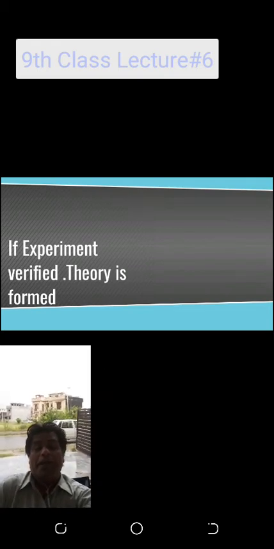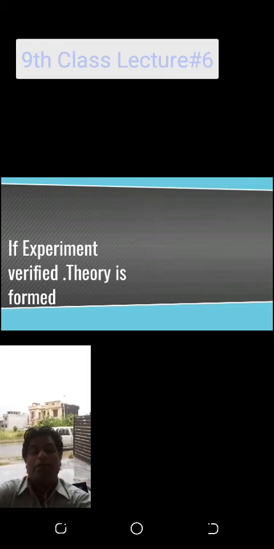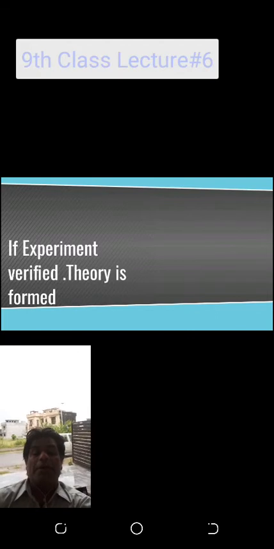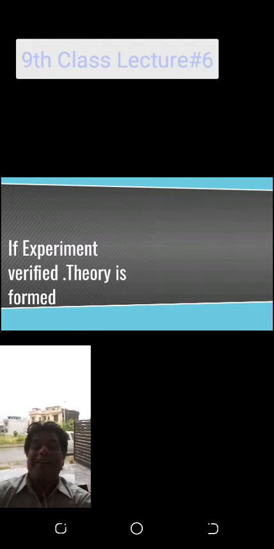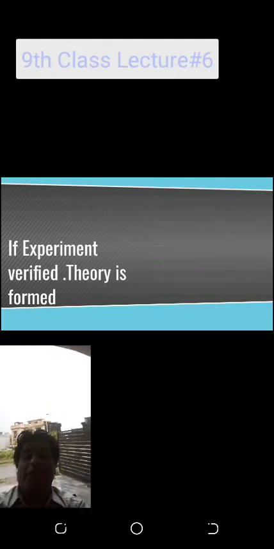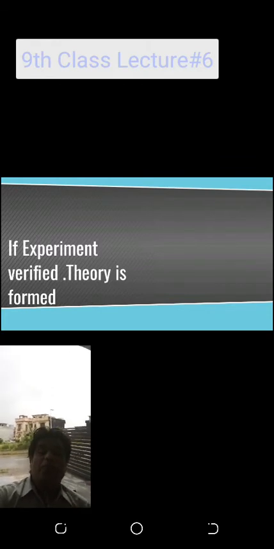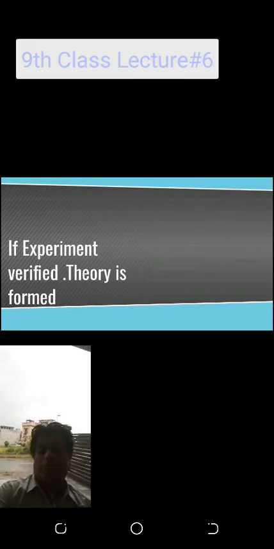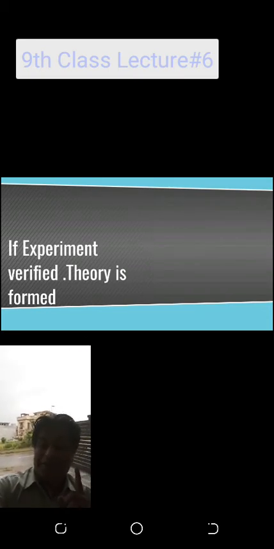It means that I was sending one student to the college gate, and he was watching whether the gate is closed or open, and he was coming back. When he came back, he told me, sir, the gate is closed. He performed the experiment. It was verified. My observation was right. My hypothesis was right that the gate is closed. It means that the experiment is verified. Theory is formed. Law is not formed.